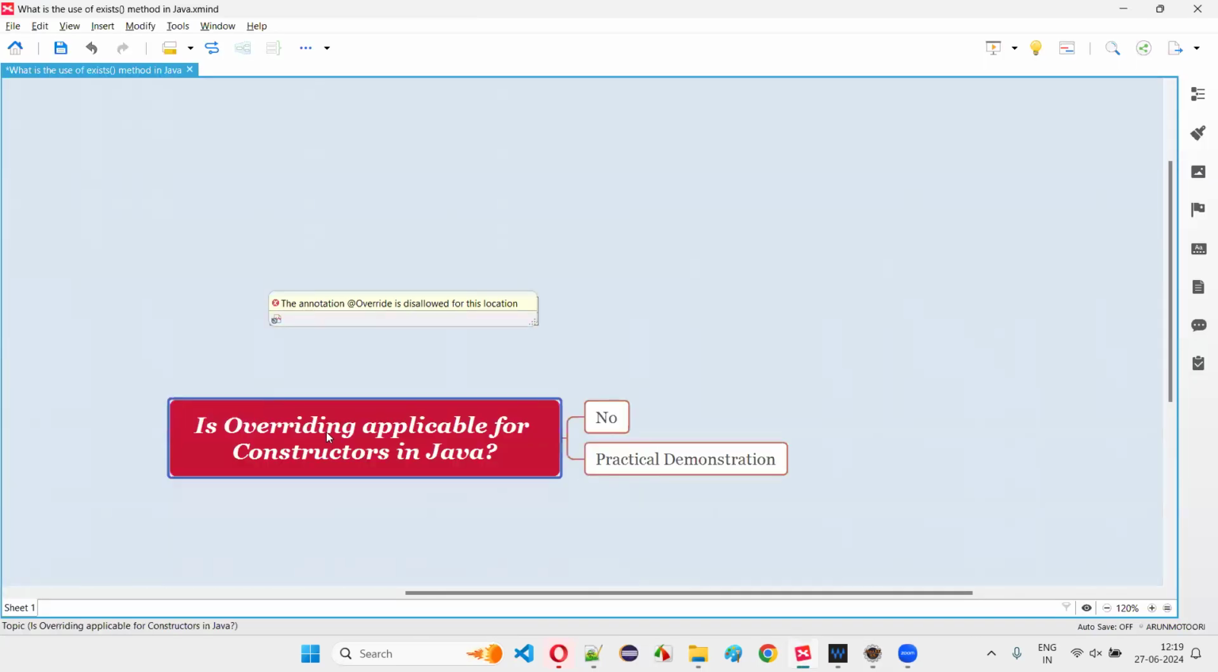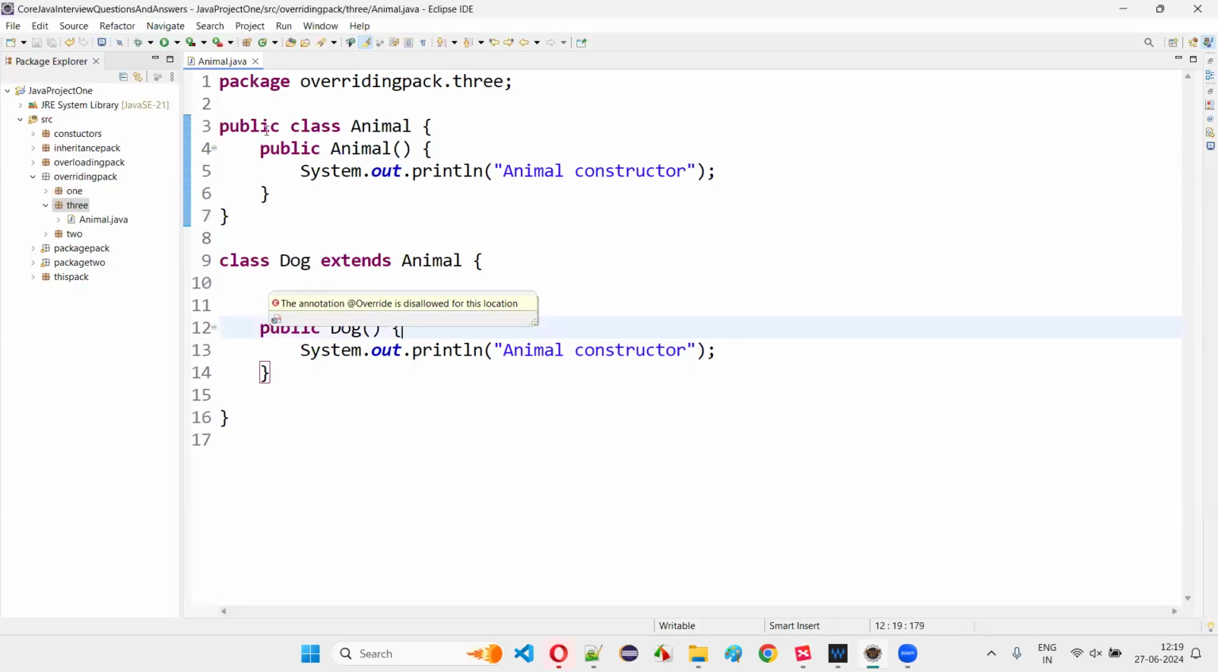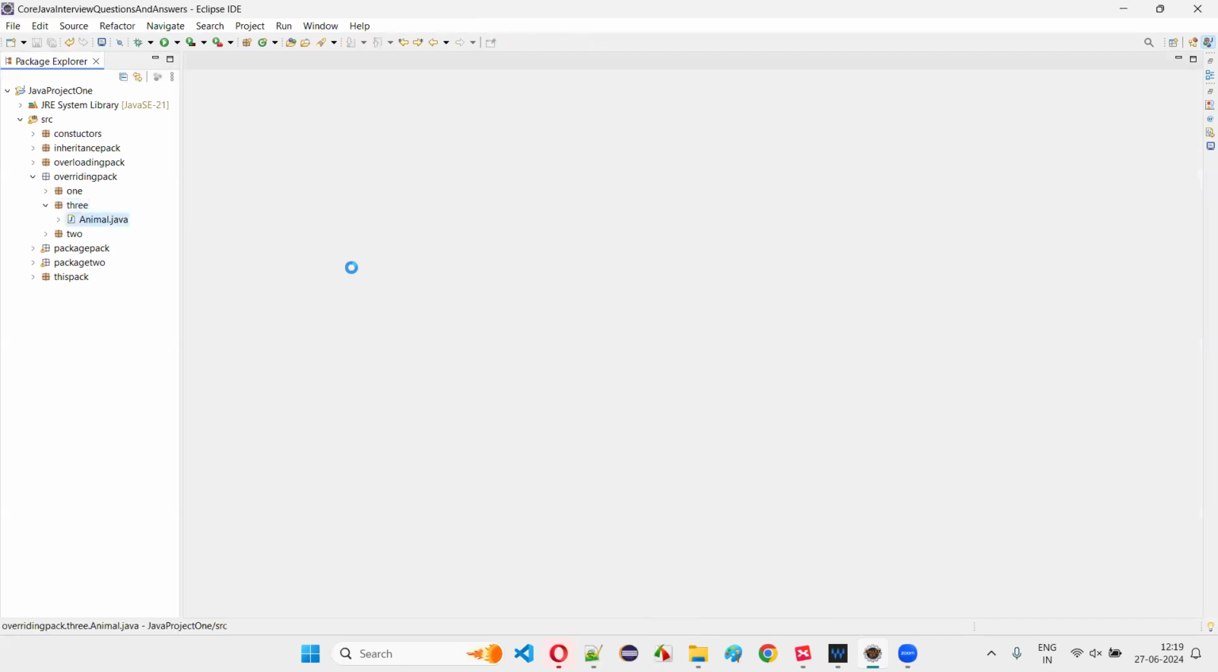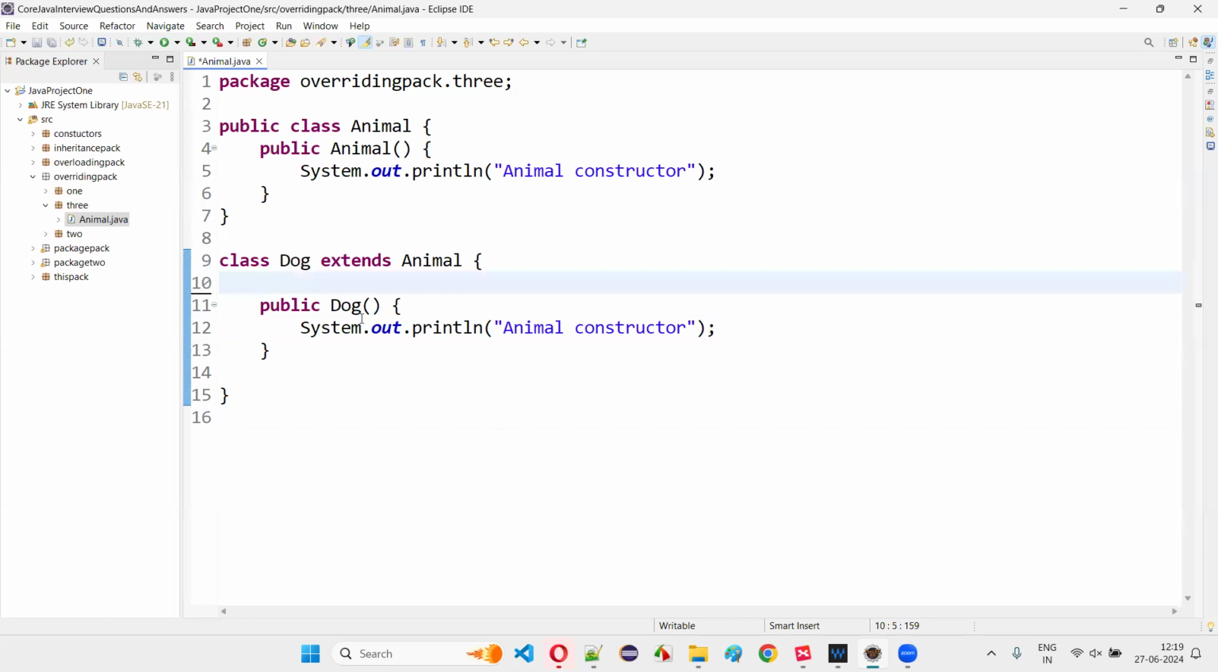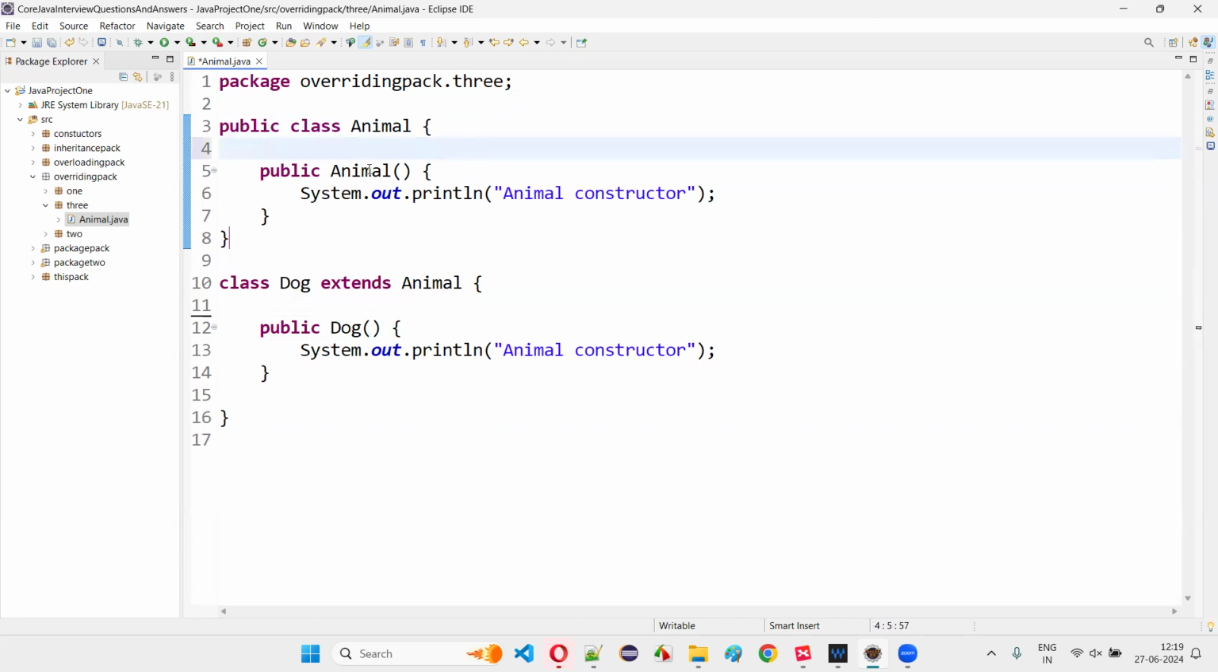So, is overriding applicable for constructors in Java? With this example, you can clearly see that overriding is not possible with constructors. Only method overriding is possible, but constructor overriding is not possible, because the name of the constructor in a parent class will be the parent class name, whereas the name of the constructor in the child class will be the child class name. Hence, there is no possibility of duplicating the name of the constructor in the child class. Hence, overriding of a constructor in Java is not possible.